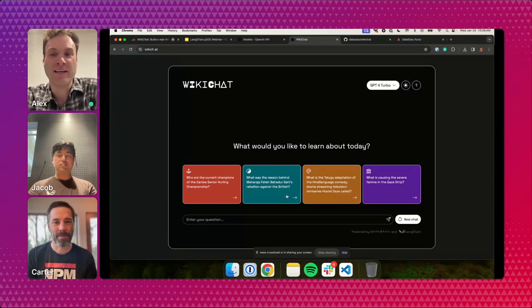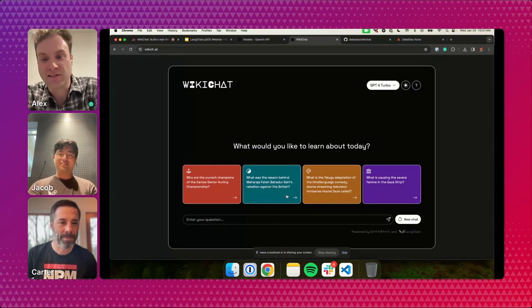So this is WikiChat, and WikiChat is an app we built to demonstrate real-time RAG using Astra DB and LangChain. What we've done in the background that you can't see here, but we'll show you later, is we've indexed the top 1,000 Wikipedia pages. And we also listen for new Wikipedia pages to be updated or created, and we immediately index them in our vector store.